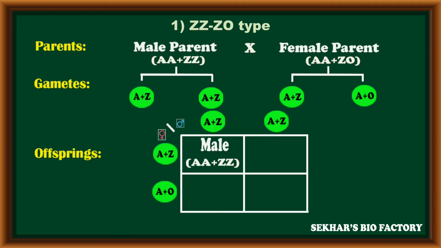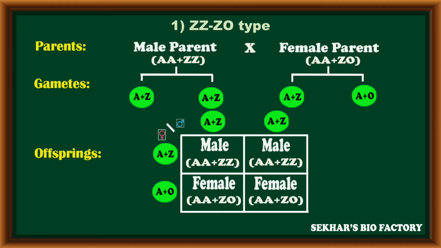In this, the first offspring, because of two Z chromosomes, becomes male. The second offspring, because of two Z chromosomes, also becomes male. Coming to the third combination, due to having only one Z chromosome in the nucleus, the offspring becomes female, and due to having only one Z chromosome, the fourth combination also becomes female.